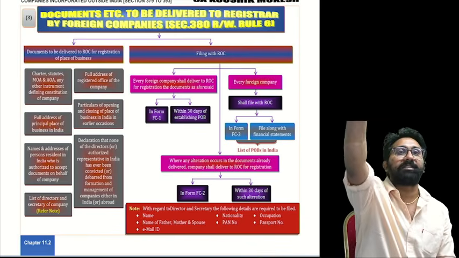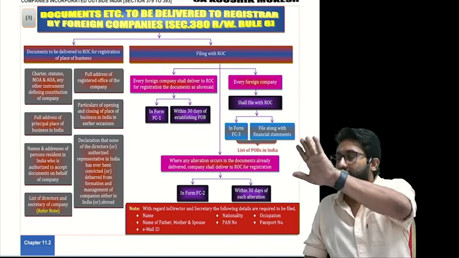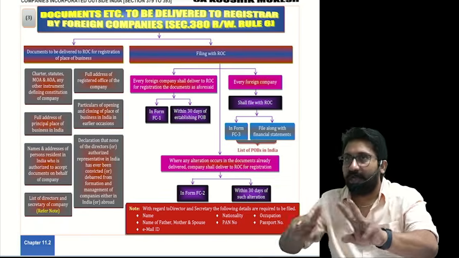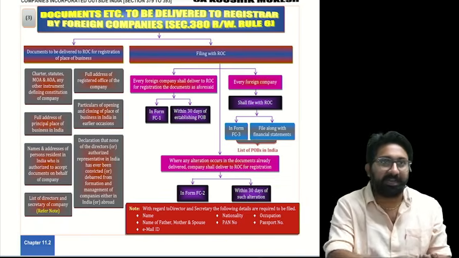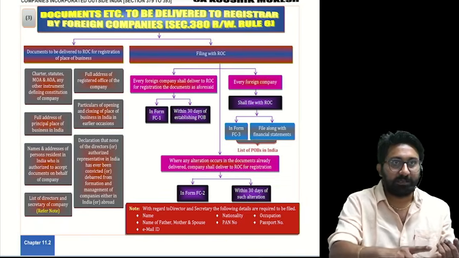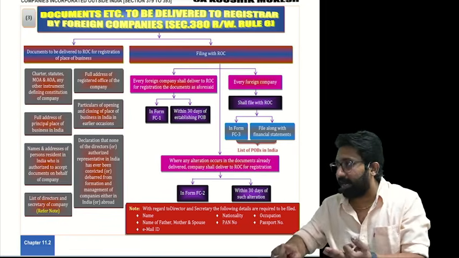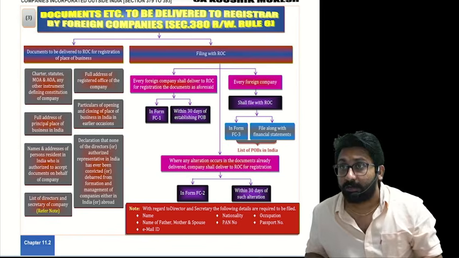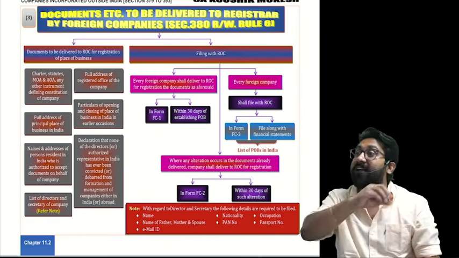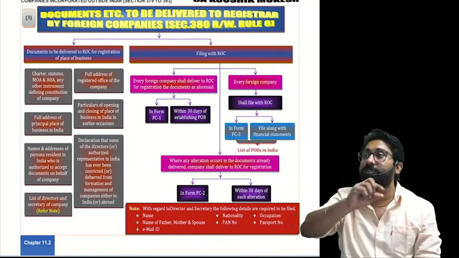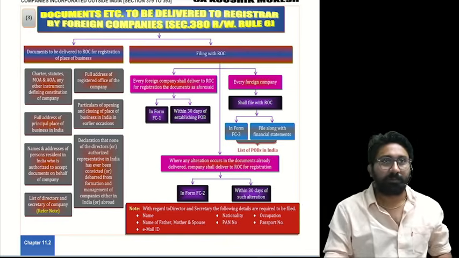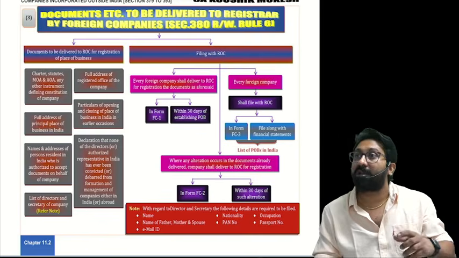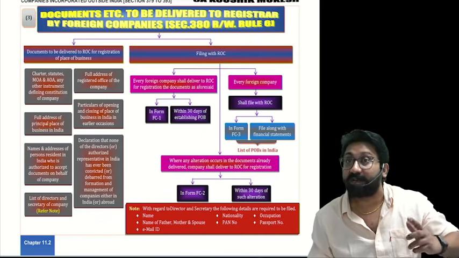First, let me explain. Please listen. Number 1: memorandum, articles, and other instruments. Other instruments, I will explain. In India you file stamp papers, consents, declarations. Likewise, in that company, what are there? How would I know? Therefore, they use one small phrase: other instruments defining the constitution of the company. We call it the Bare Act. They call it charter statutes.